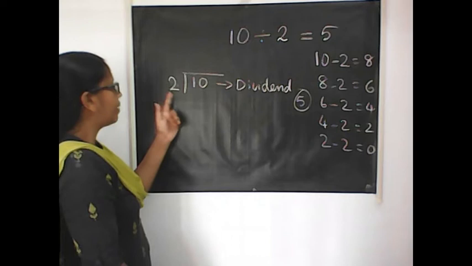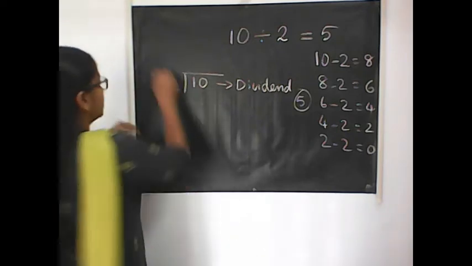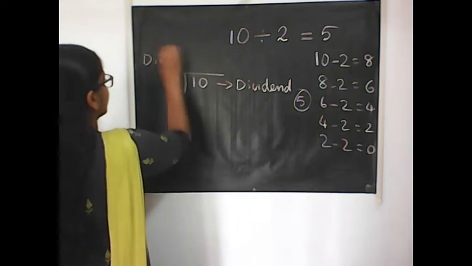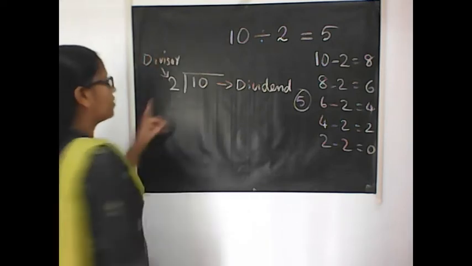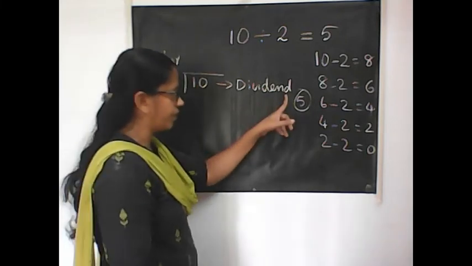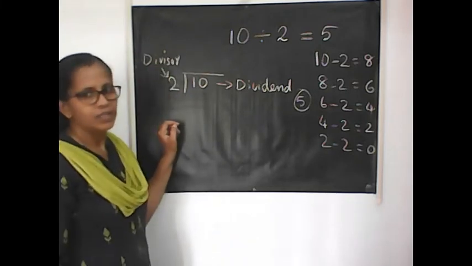And the number by which we are going to divide is called the divisor.